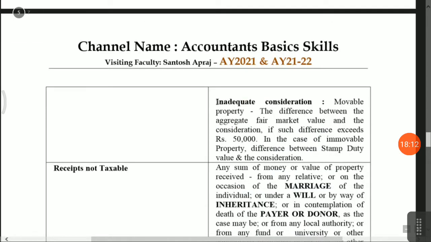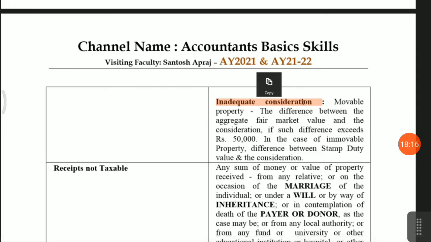Inadequate consideration means the consideration is inadequate. Suppose 1 lakh is the consideration amount, but from the income tax point of view, the consideration is 1 lakh 70,000. It means it's a loss to the government because there is no tax payable on the 70,000. That means it's an inadequate consideration.